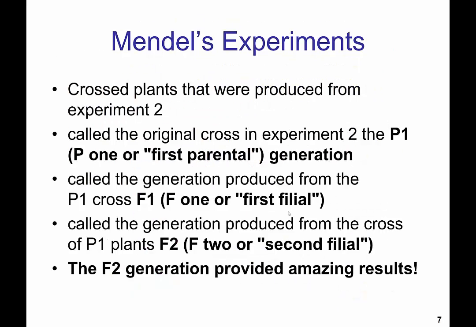Mendel then could cross plants that were produced from experiment 2. Experiment 2 were those that had contrasting traits. He called the original cross in experiment 2 the P1, or first parental generation, and he called the generation produced from the P1 cross F1, or the first filial generation. The generation produced from the cross of F1 plants he called F2, or the second filial generation. Now, the second filial generation provided some amazing and unexpected results.